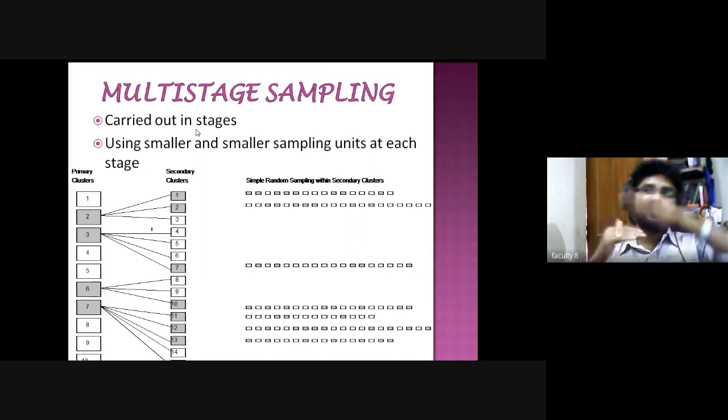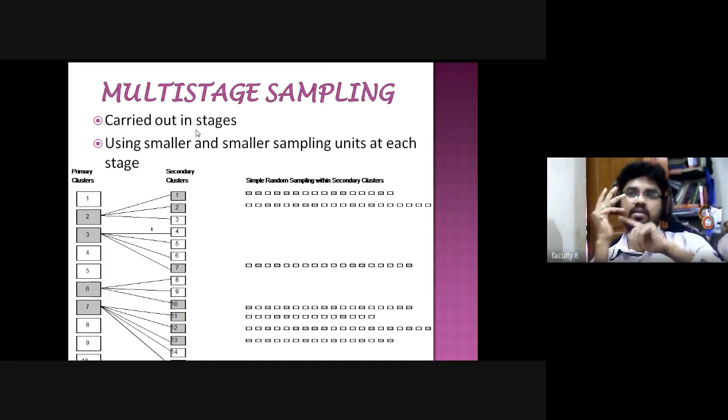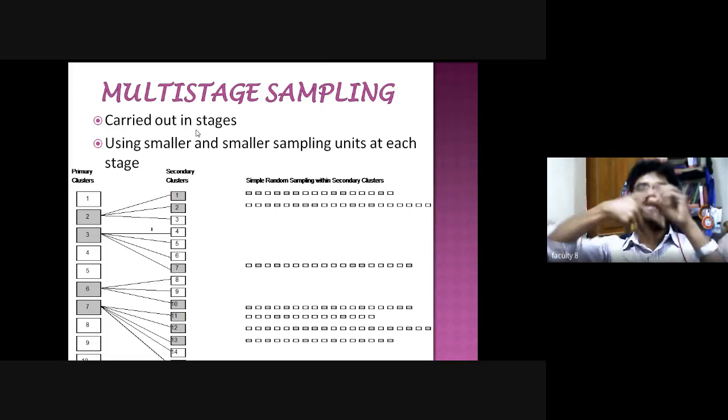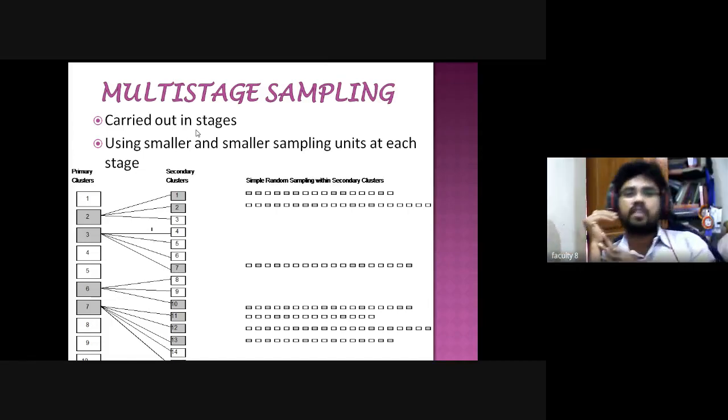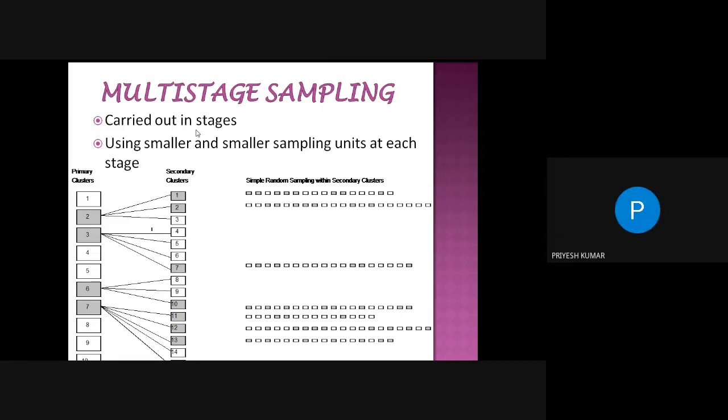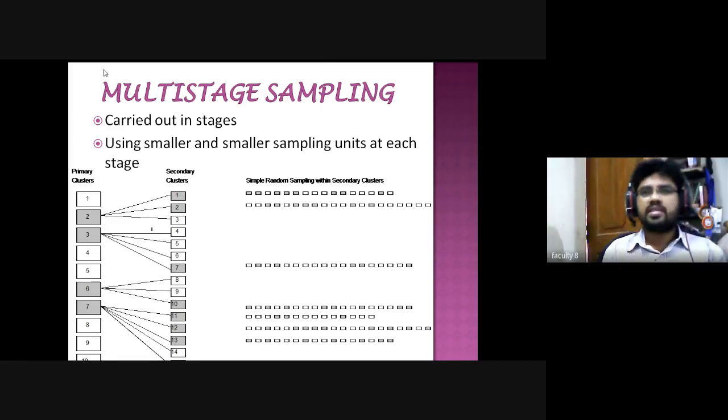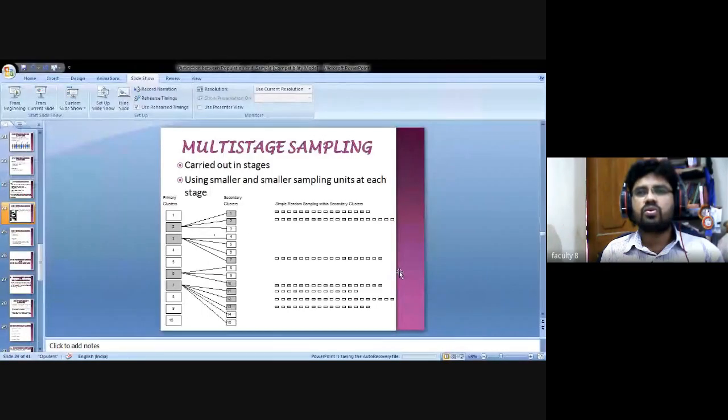So there are a number of stages involved in selecting a sample. Am I clear, dear students? Yes, sir. If you don't mind, I am going to show you, just a minute.